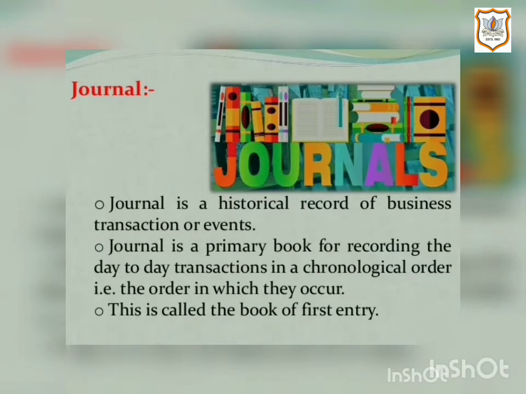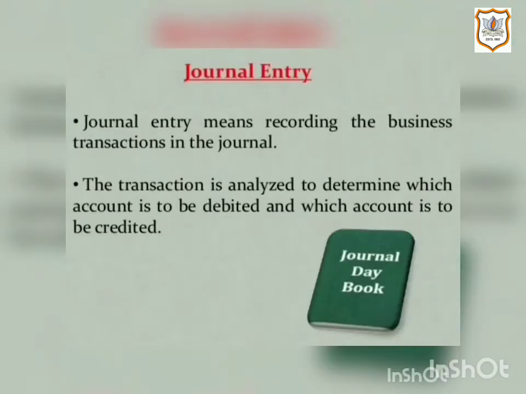Transactions are recorded in the journal book from the accounting voucher, that is, prepared on the basis of source documents, that is, cash memo, invoices, purchase bills, etc. Journal makes it possible to review the effect of transactions on the business. And journal entry means recording the business transactions in the journal.